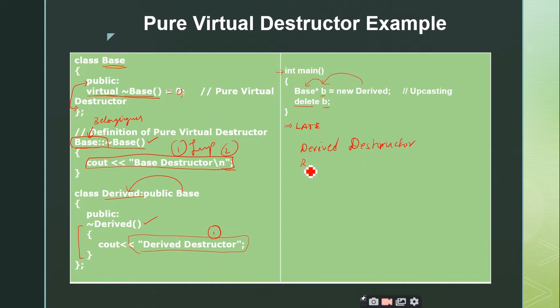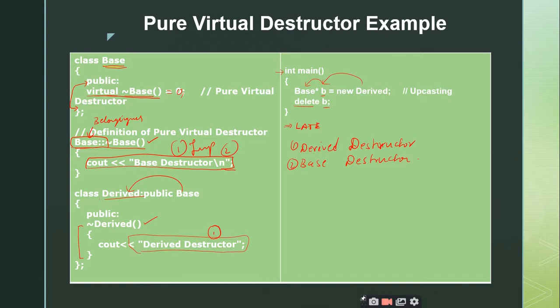it is going to print the statement that is defined inside the destructor of the derived class, and then it is going to print the statements that are defined inside the base class. So this is the first statement, this is the second statement. So this is how the pure virtual destructors work. As you can observe here, there is no difference between the virtual and the pure virtual destructors. Both are used to destruct the memory allocated for the derived classes as well as the base classes. First of all, the derived class object's memory will be deallocated, followed by the deallocation of the base class object.